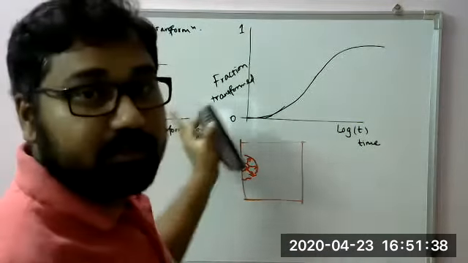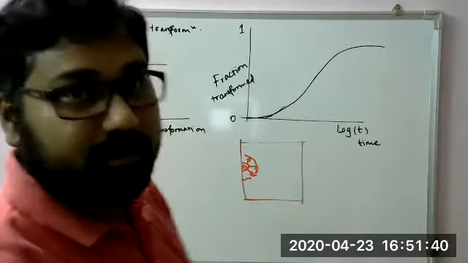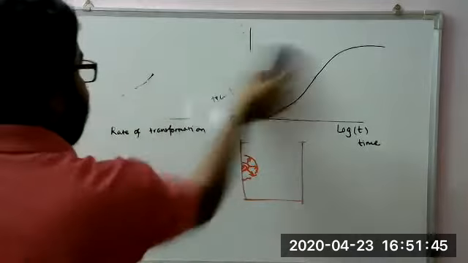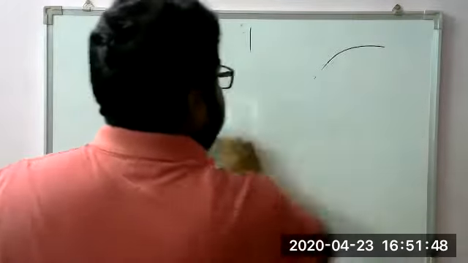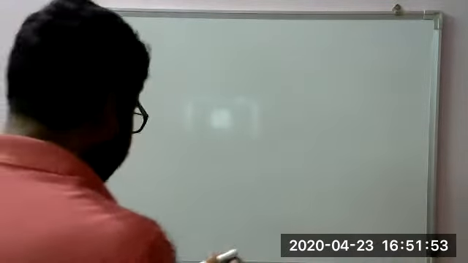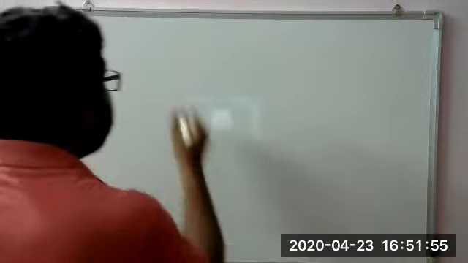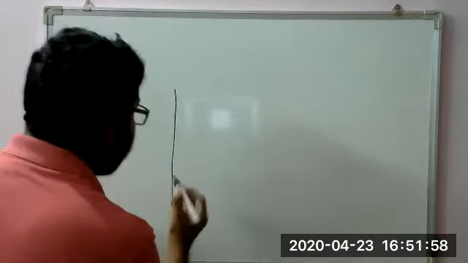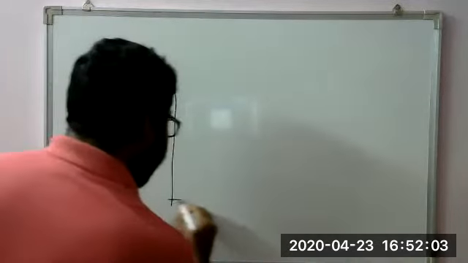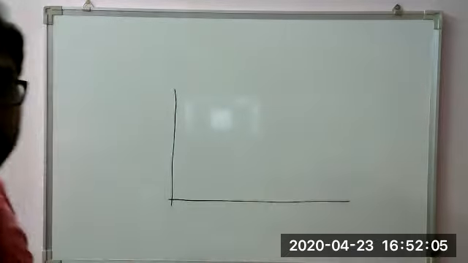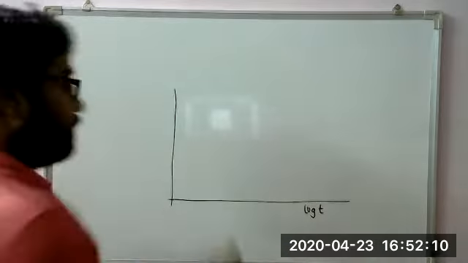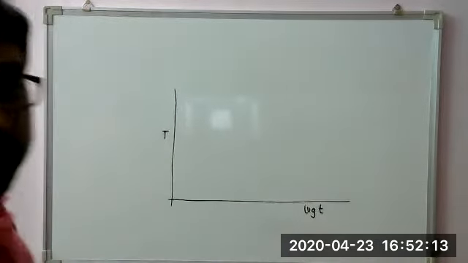Now we will use these two graphs to construct something which we call the TTT diagram. This is our temperature. This is our time. This is log T. This is temperature.